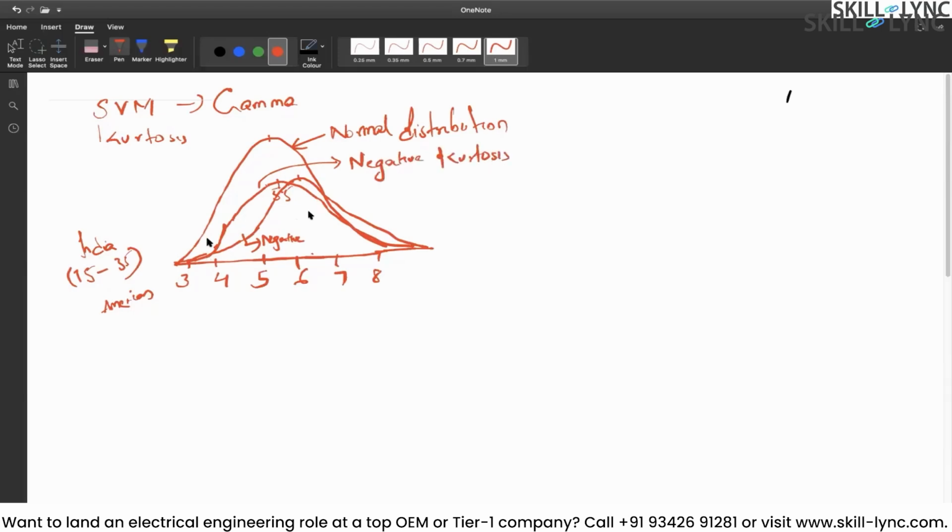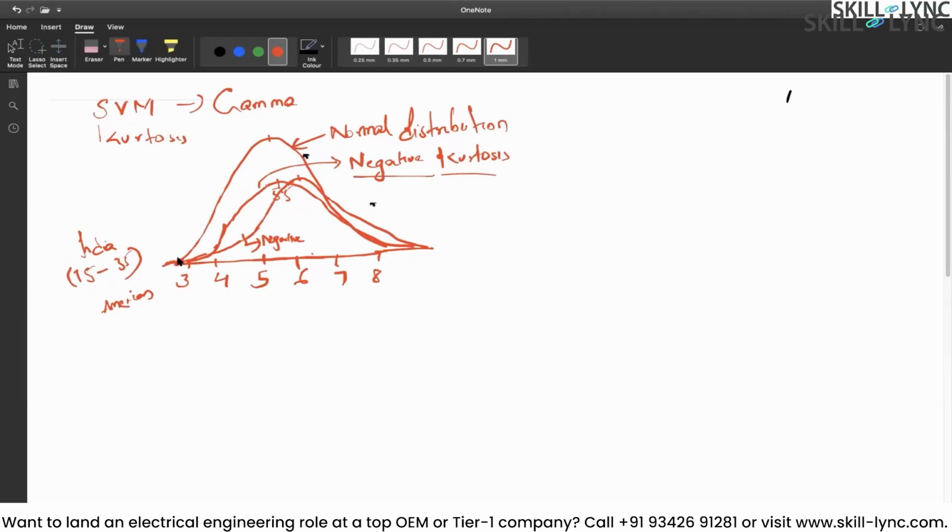Then if I want to draw a distribution over this, let's imagine that for a developed country, or not a developed country, let's say an underdeveloped country, if I'm trying to draw a chart for the salary distribution, so then what happens? Okay, so far so good, right? So this is the normal distribution. This is negative skewed.